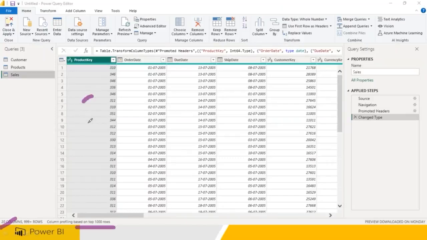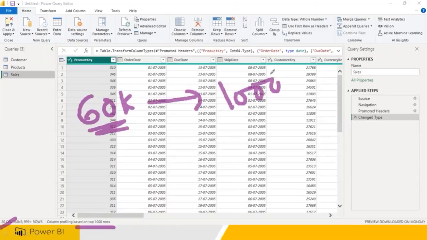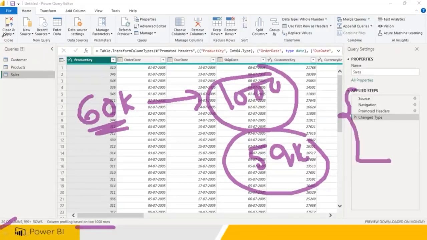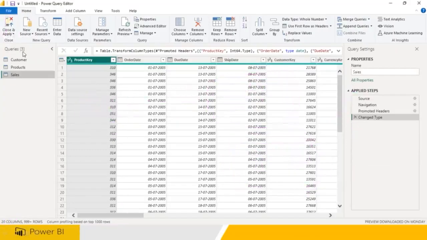Sales table has around 60K data, but all the data it is not going to be loading now. Only 1,000 rows you will be able to see. Remaining 59K plus rows will get added. All the ETL steps are applied when you click on the close and apply. Remember that. All these points we have already been discussing.